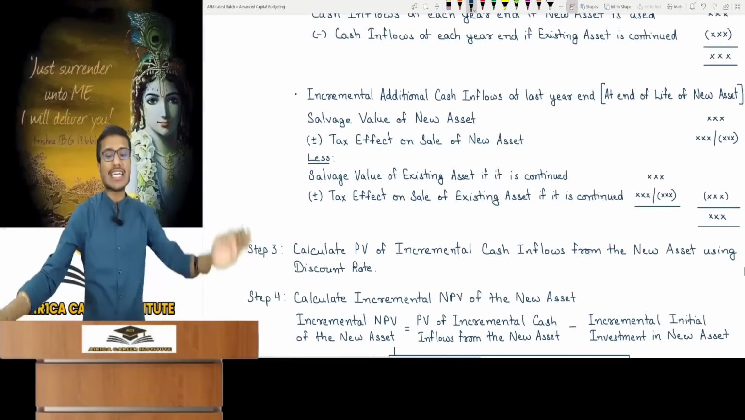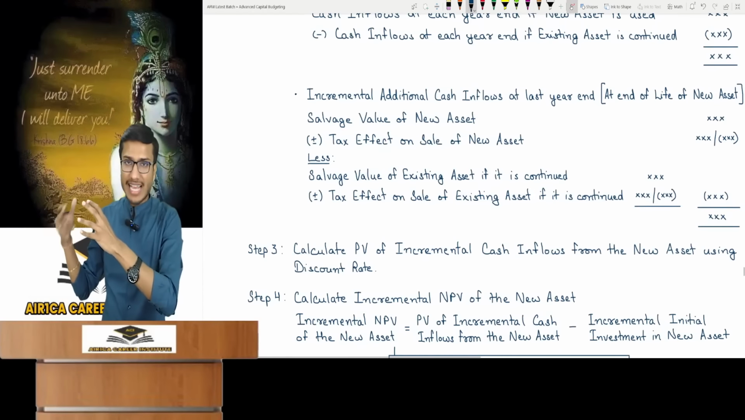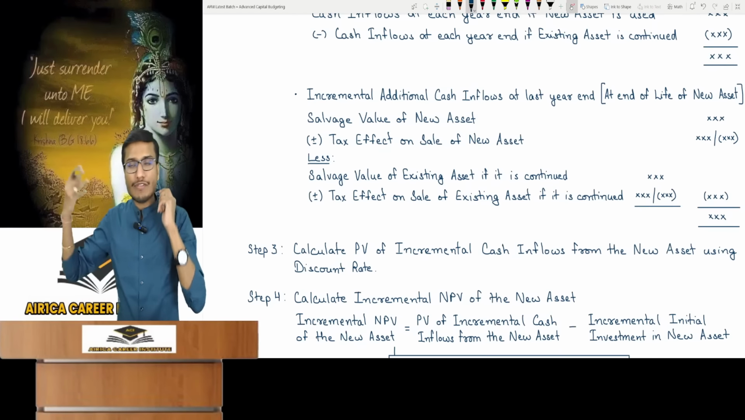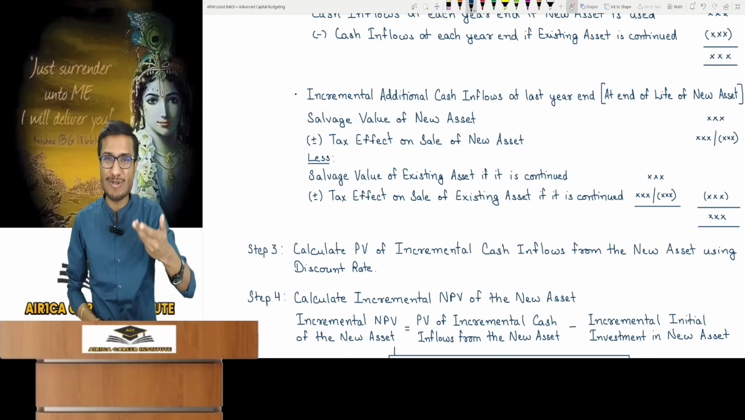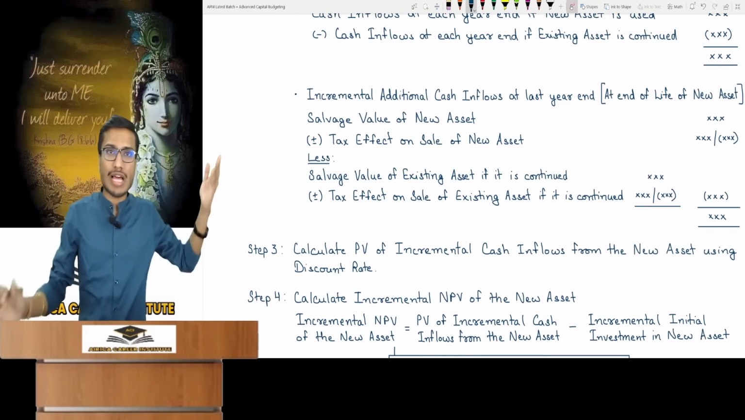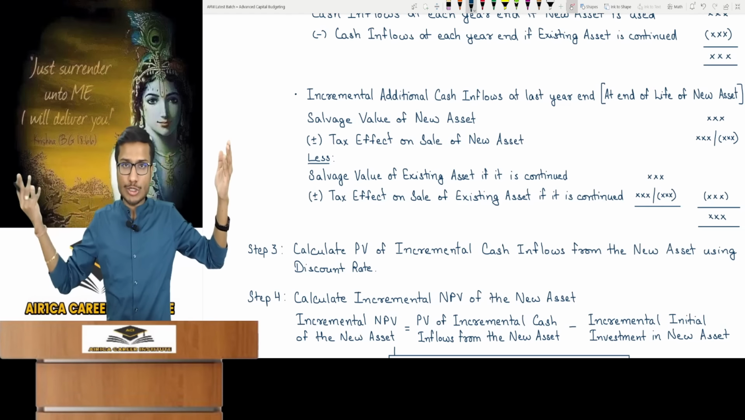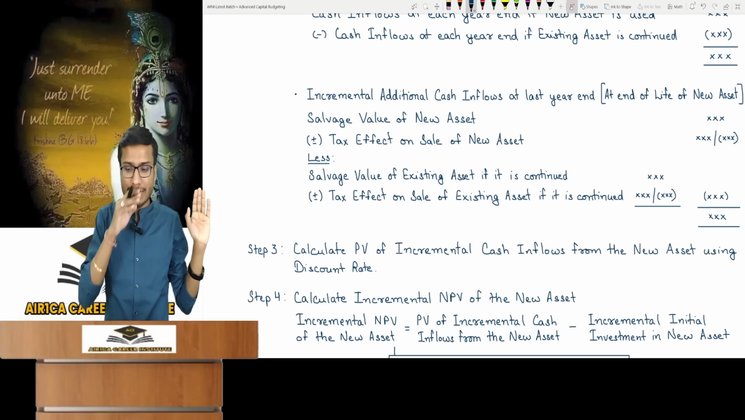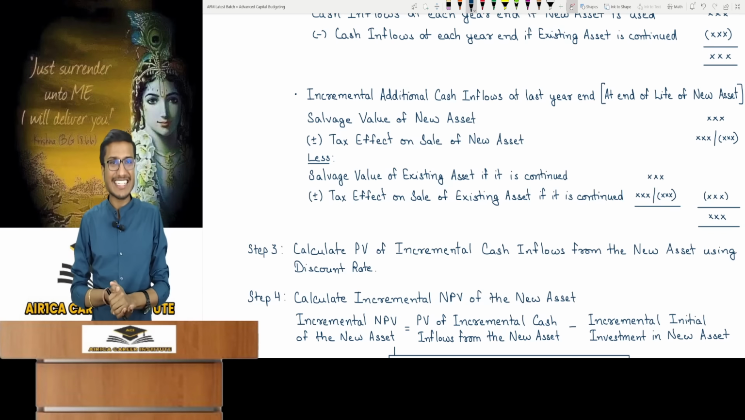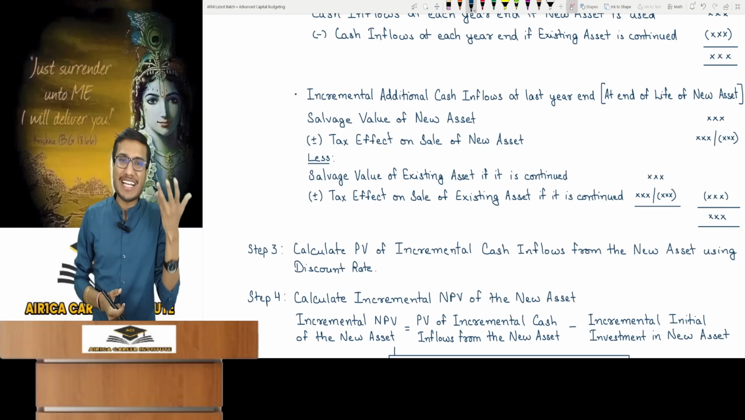Next, consider the final year's additional cash inflow. You get this in the case of a project. When the new asset's life ends, an additional cash inflow, that is salvage value, is received. The new asset's salvage value is also taken incrementally. When sold, you get money, and any tax effect, either payable or a saving, will be plus or minus. But along with this, we are talking about incremental.